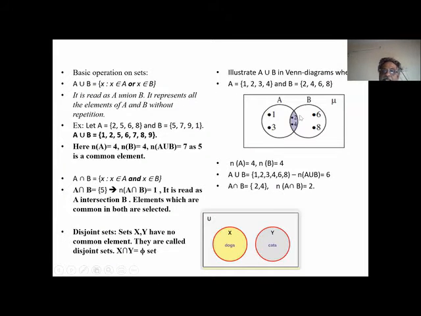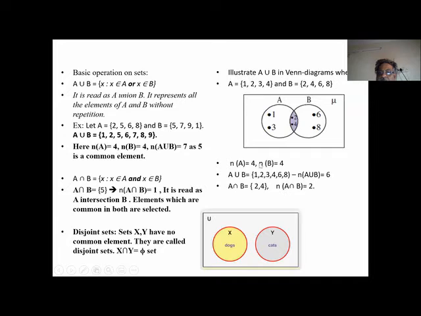So let us see this one. This is A, this is B. So 2, 4 becomes A intersection B. So n of A intersection B is 2. n of A union B is all the numbers, 6 numbers: 1, 2, 3, 4, 6, 8. So n of A union B is 6. n(A) is 4 because 1, 2, 3, 4. n(B) is also 4: 2, 4, 6, 8.